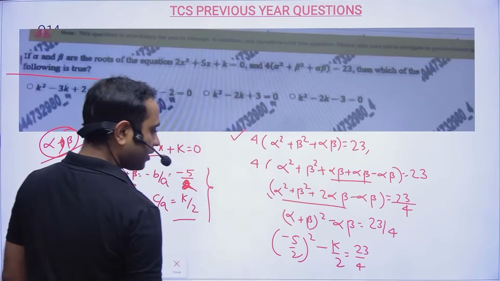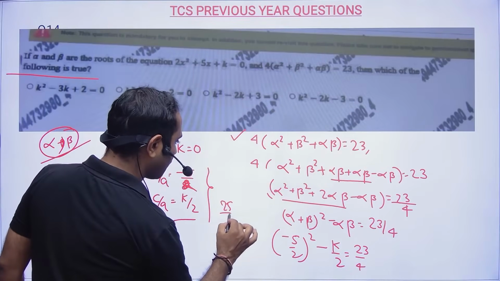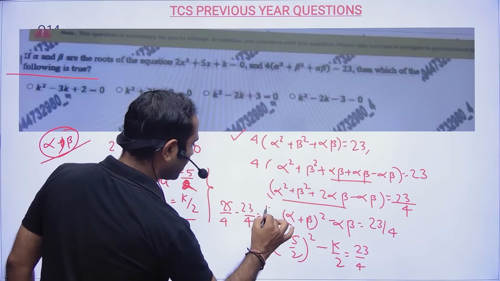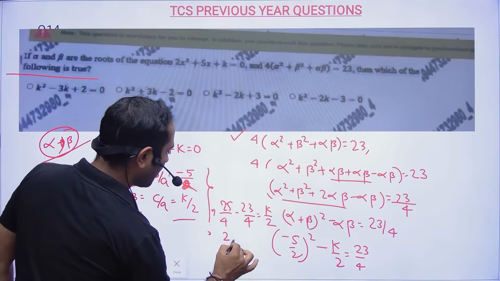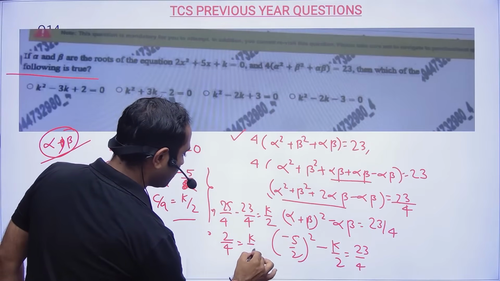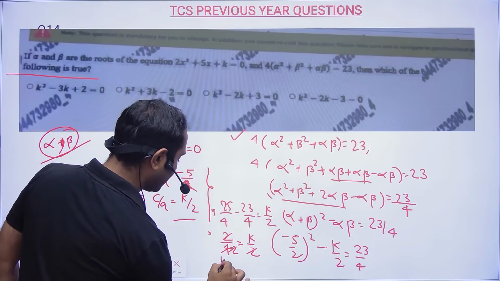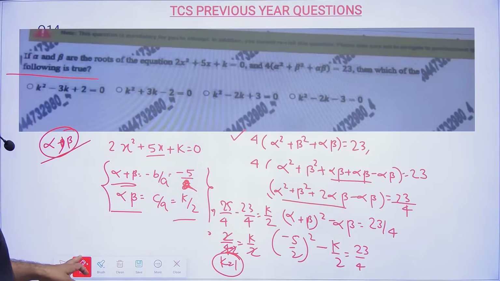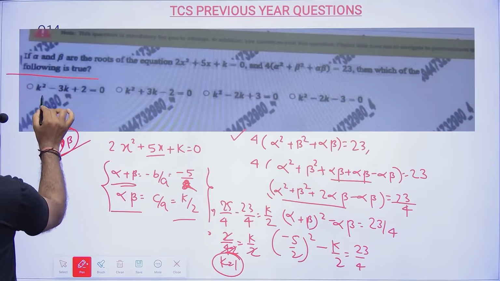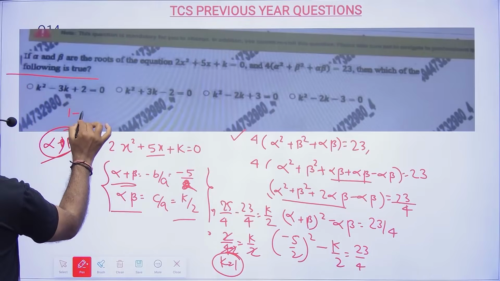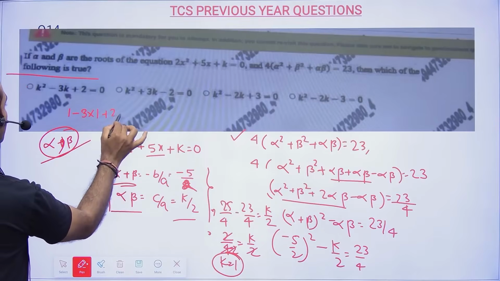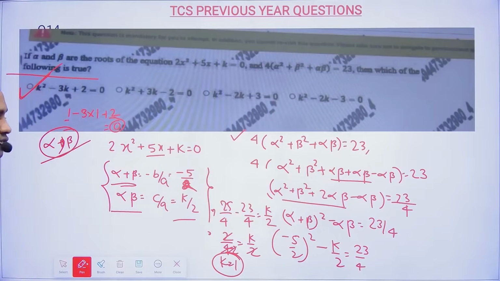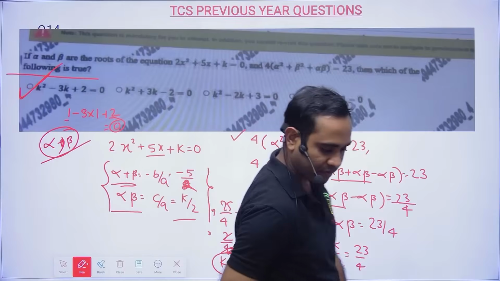Right? So 25 by 4 minus 23 by 4, I will bring it to this side, is equal to k by 2. So 2 by 4 is equal to k by 2. So 2 twos are... k will be equal to 1. Okay, now after getting k equal to 1, you put the k value in equation 1. So k square is 1, 3 into 1 and plus 2. So 2 plus 1 is 3, 3 minus 3 will be 0. So this is the equation which is true.